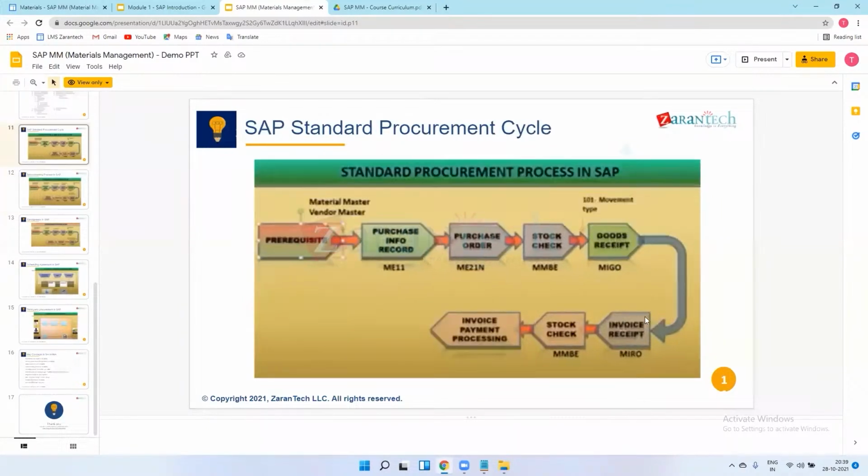Okay, so after goods receipt, we have an invoice receipt. Means we just process the invoices against that material received. Okay, so after invoice, there will be a payment processing process. Means we procured material with respect to the purchase order. We just received material in our plant with respect to this goods receipt, and we will process. After all this process, we will process the payment to the vendors. Means this is a P2P cycle, we can say, procure to pay. Okay, so from procurement from the vendor to the payment to the vendor, this is one complete cycle.